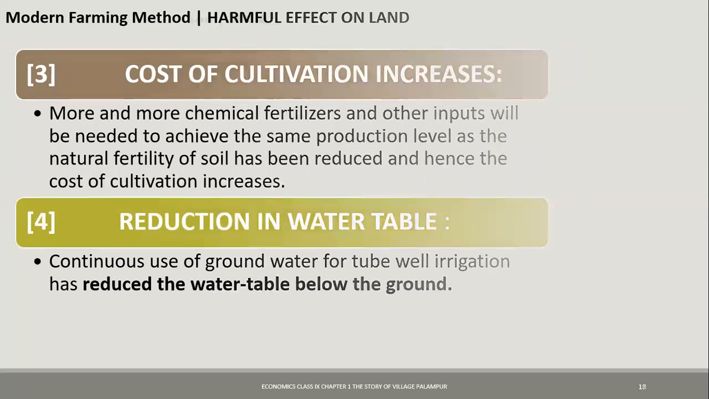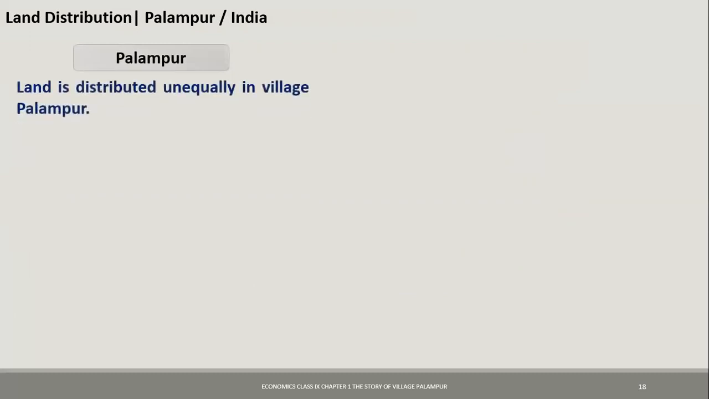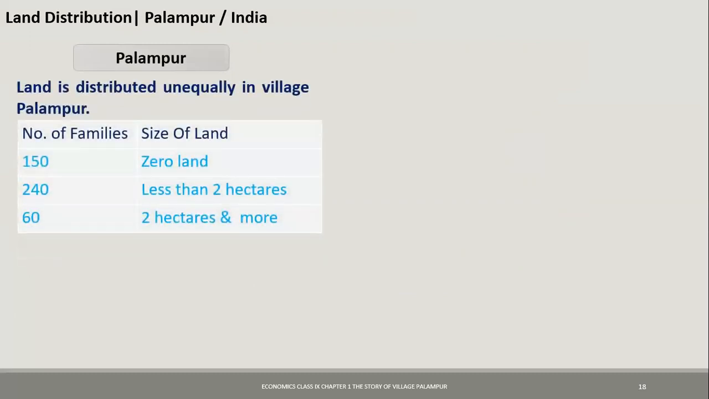So we'll just see a next slide in which we'll see the distribution of land in Palampur also and in India also. In Palampur, we have already seen that there are 150 people who do not possess any land. There are 240 people who have less than 2 hectares, and there are 60 families who have 2 hectares or more. This we saw in how the population was distributed. The upper caste, 60, 240 is the landless owners or the laborers, and 150 were the Dalits.